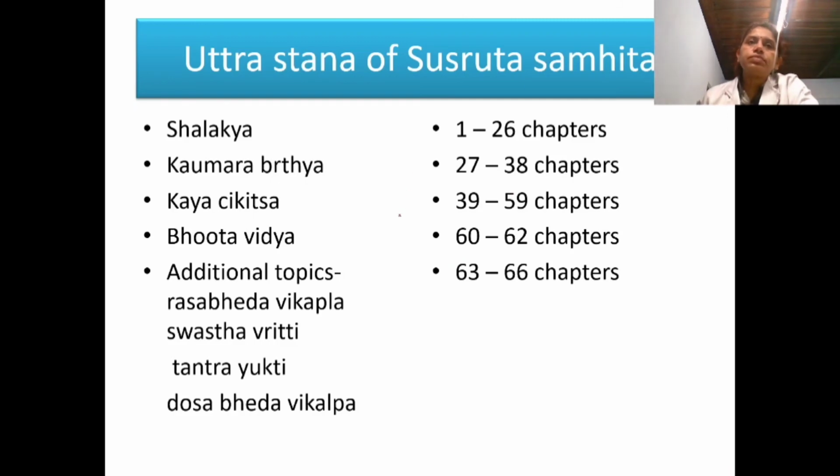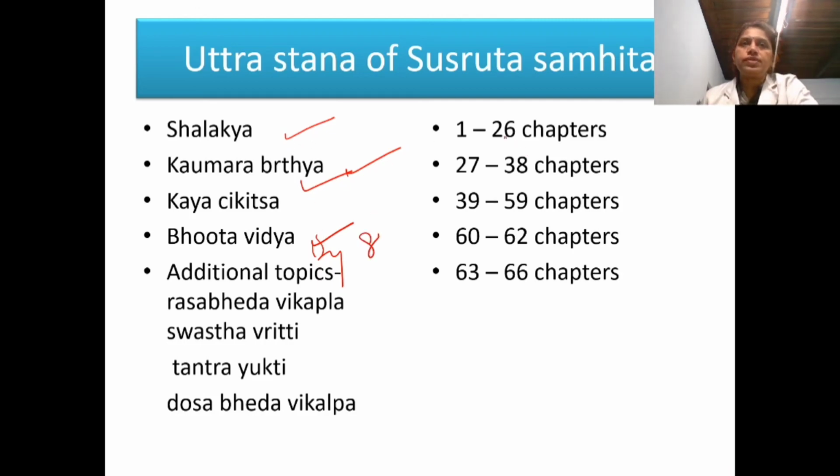All these Samhitas, Brihatrayis, form the systematic text for the study of the 8 specialities of Ayurveda. In this Uttarasthana, these 4 specialities are seen: Shalakya, Kaumarabhritya, Kayachikitsa, Bhutavidya. So these 4 specialities among the 8 are mentioned in this Uttara Tantra.